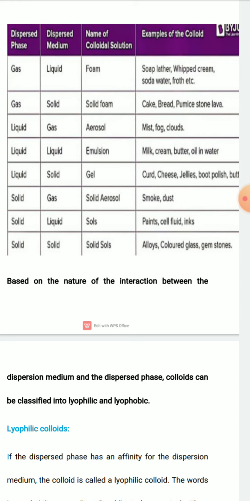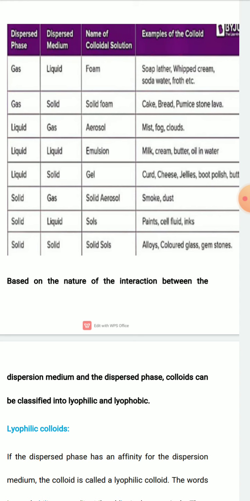If the dispersed phase is solid and the dispersion medium is gas, then the colloid formed is known as solid aerosol. Examples of solid aerosol: smoke, dust. Now, if the dispersed phase is solid and the dispersion medium is liquid, then the colloidal solution formed is known as sol. Examples of sols: paint, cell fluid, ink.